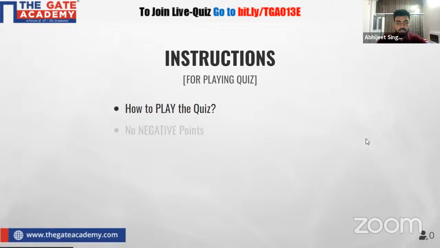Can we go ahead? The next point is no negative points. Each question has some points depending on its level. All questions are not of the same level. Simple questions have low points, good questions have more points. Since there are no negative points, you should at least attempt every question. It might be correct, and if it is correct, you will get the points.